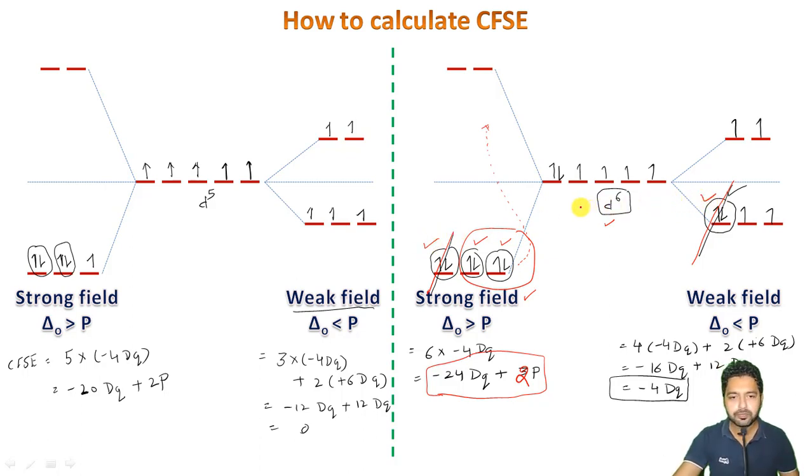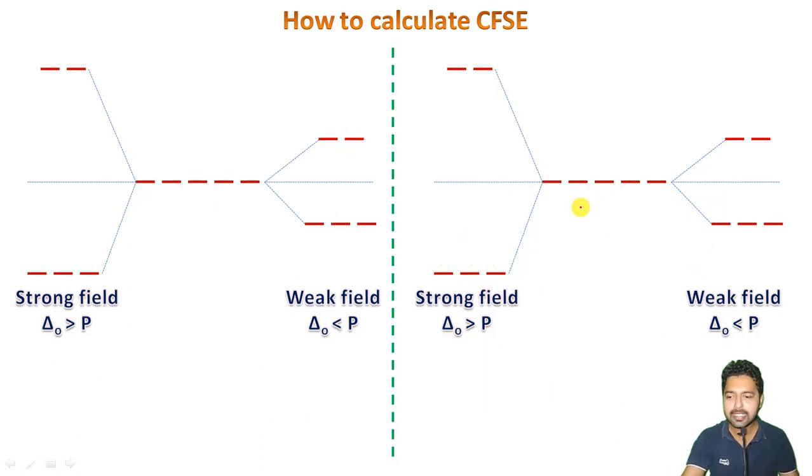Now we are left with the d7 and d8 configurations, so I will be fast in this. For d7, 1 2 3 4 5 6 and 7. For d8, 1 2 3 4 5 6 7 and 8 here, right? Now in case of strong field, it will be 1 2 3 4 5 6 and 7 here. In case of weak field, it will be 1 2 3 4 5 6 and 7 here.